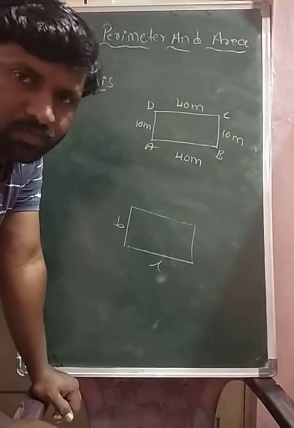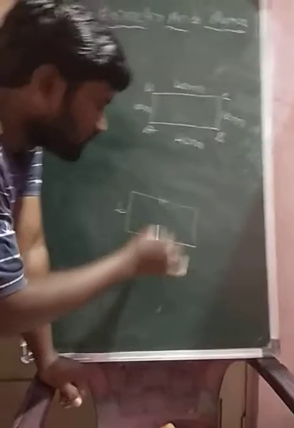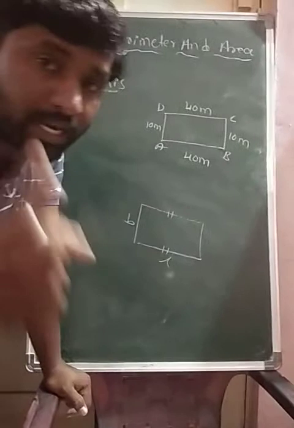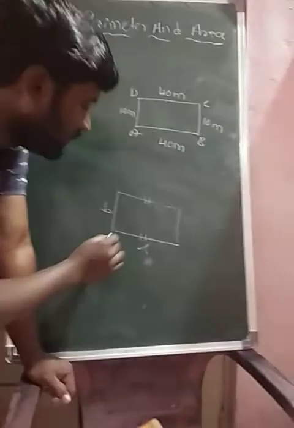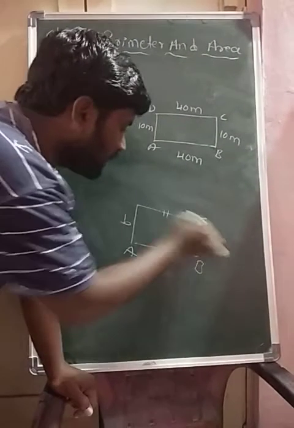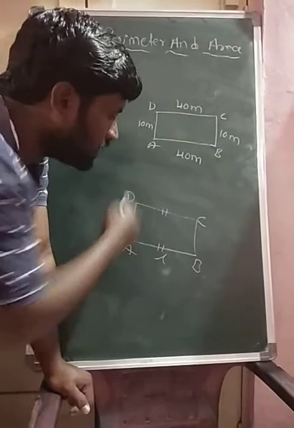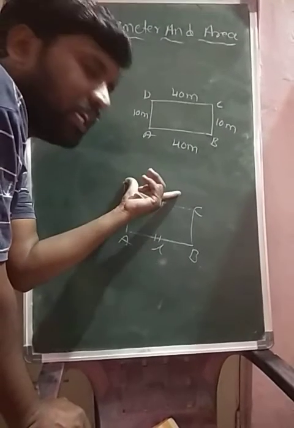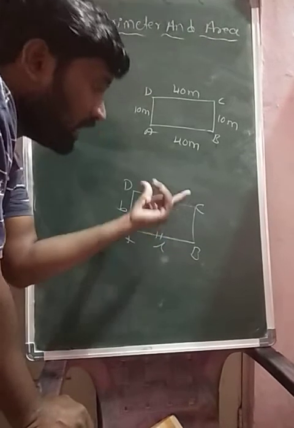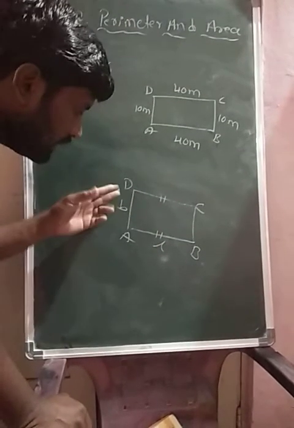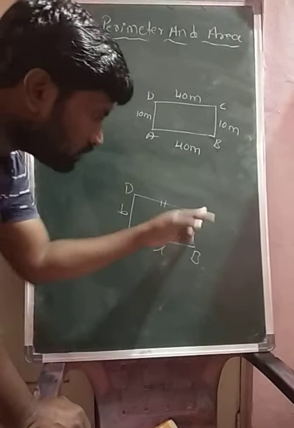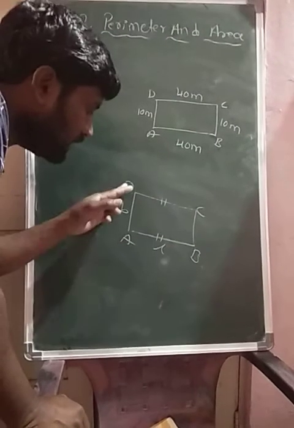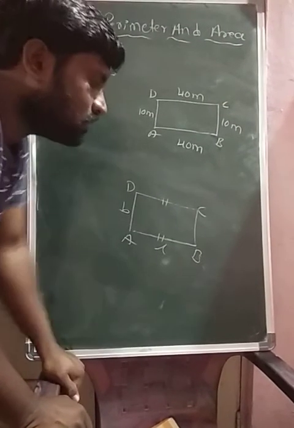Opposite sides are equal and parallel. ABCD is a rectangle, then AB is equal to CD and AB is parallel to CD, and DA is equal to CB and DA is parallel to CB.